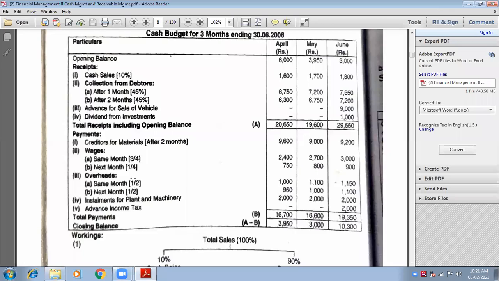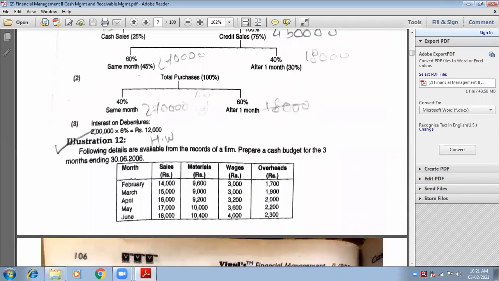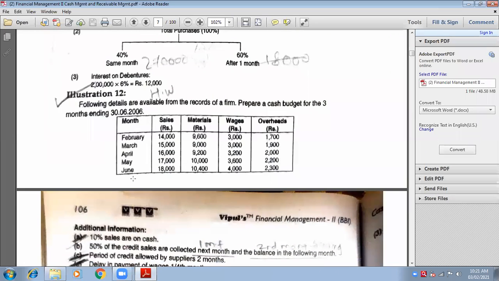So what about the rest of the amount, 3/4? If he says nothing about 3/4, it means same month. So same month means April is April, May is May, and June is June. We will take the amounts of the same month only. April 3,200, but this 3,200 will not be taken 100%.